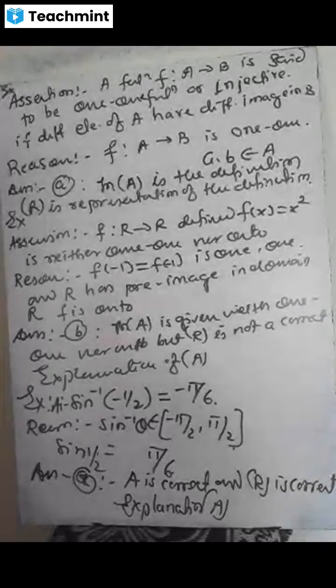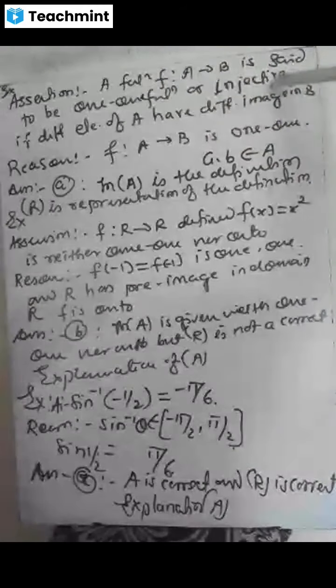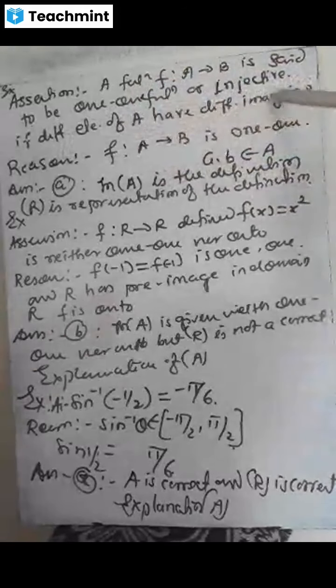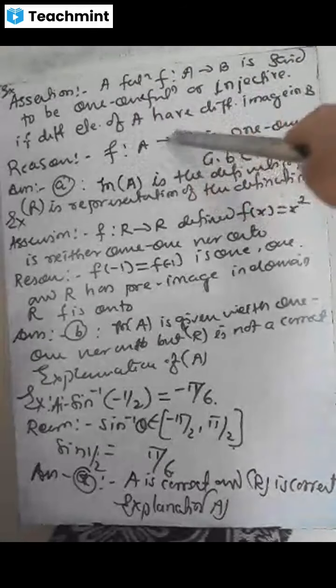See now here, in the first chapter I have put here: a function f from A to B is said to be 1-1, or injective, if different elements of A have different images in B. So as a reasoning, f from A to B is 1-1. It is given.